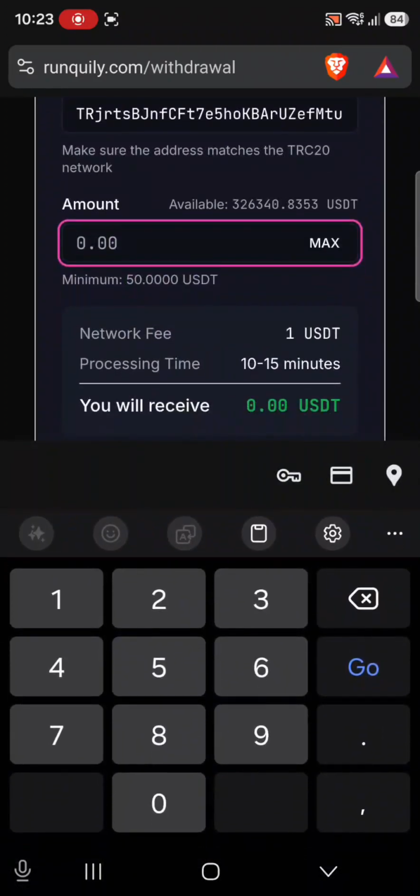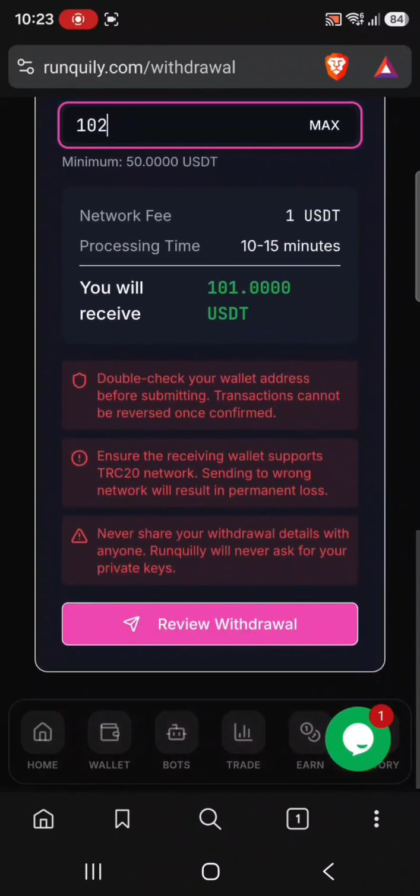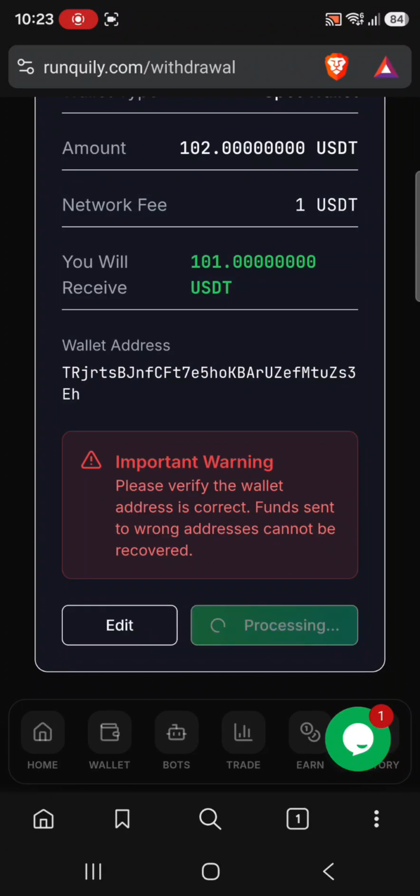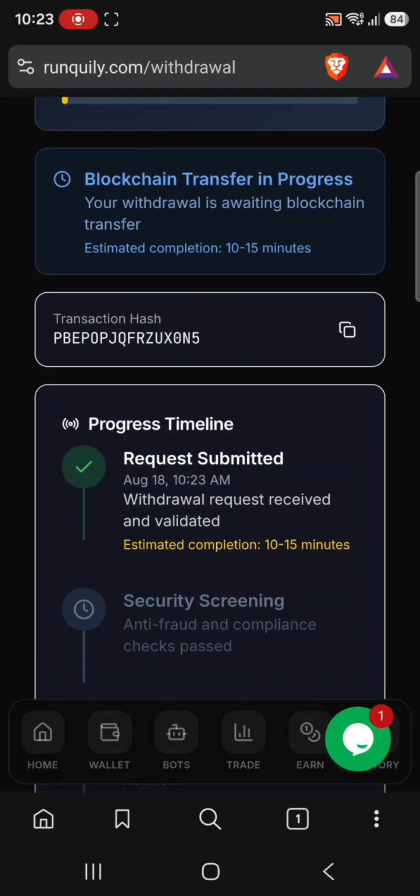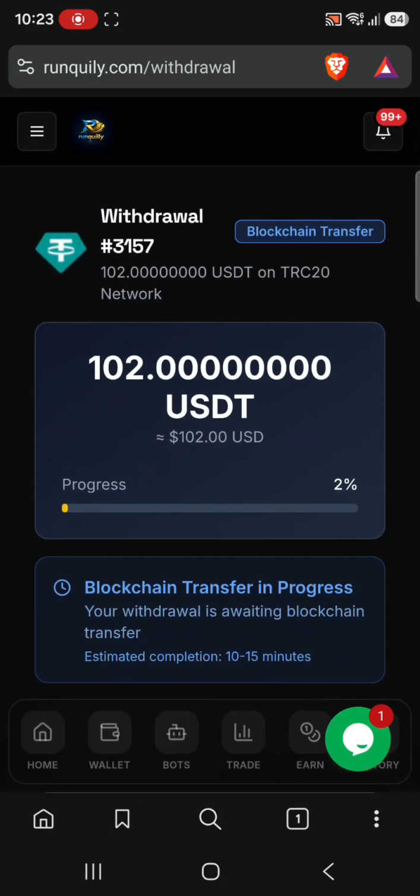Then I enter the amount. Let's withdraw 100 USDTs today, because people might think that I crop the videos, because I've been withdrawing 50 USDTs all along. Review, then confirm. Then we'll wait for some 2 to 15 minutes, and after they send our funds to our Binance, I will let you know. So let me pause this video for now, then we check how it will go.